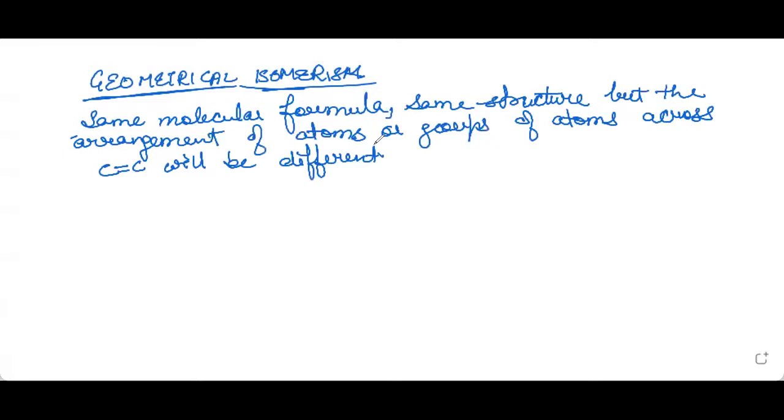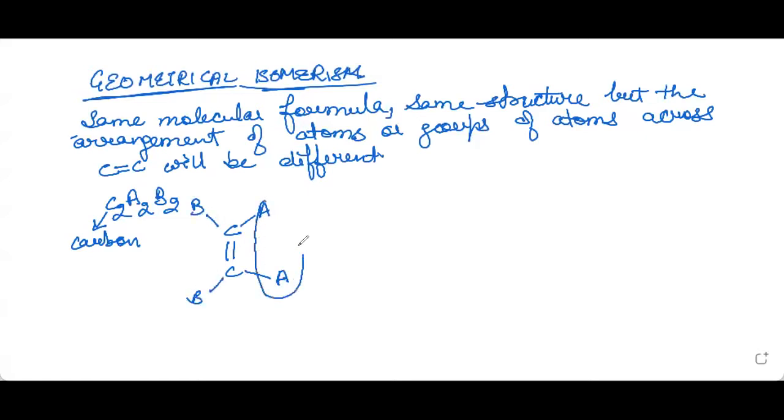All right. Now, let us consider a general molecule C2A2B2. Now, C is here carbon, and A2 and B2 are atoms or groups of atoms, right? Now, when we write the structure of this molecule, we can write it in two ways. In the first way, we can write the two similar atoms or groups of atoms on the same side.